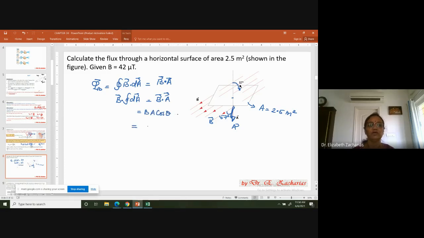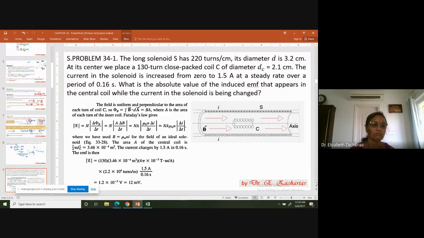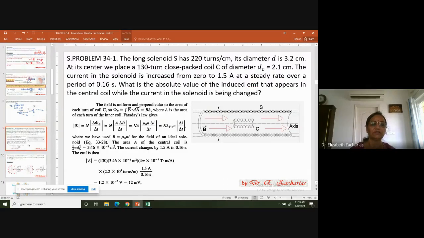So let's put everything together. 42 micro Tesla, so 42 into 10 to the power of minus 6, into area 2.5 meters square, and cos of, what is it? Cos of 57 degrees. So you can actually pull out a calculator, do it, and you will get your answer in Weber. Okay, so please use your calculator when you're coming for the online examinations. Okay, so now let's try another problem.